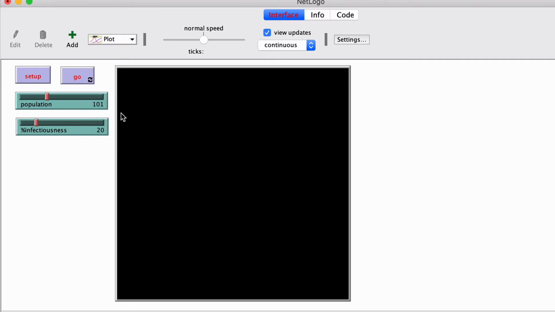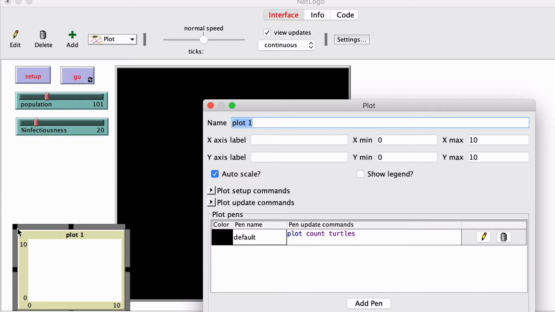Next, we'll create some output so we can see how it's going. Let's create a plot, and that will be a plot of how many people are infected. Let's call this virus spread. The x-axis will just be the days passed since the virus began, and the y-axis will be the percent infected.